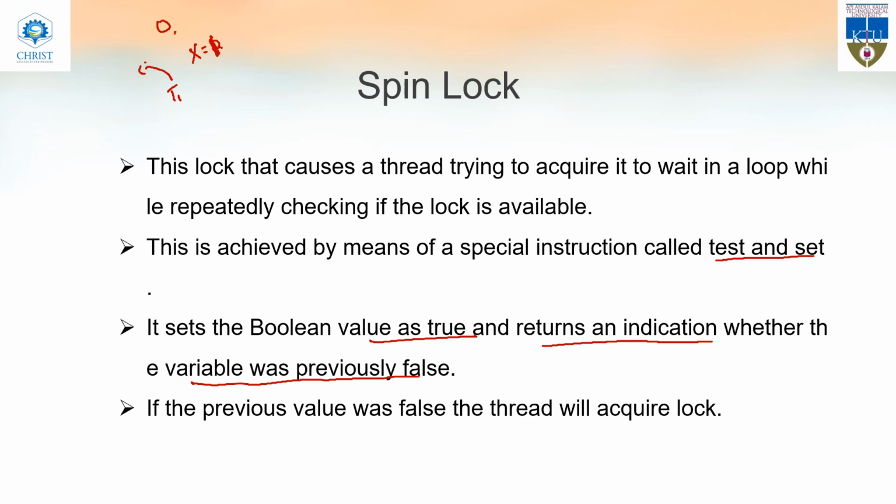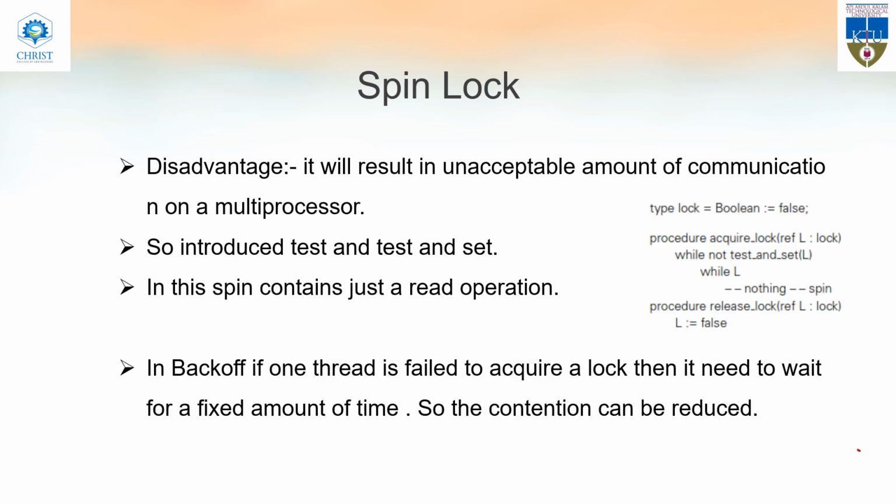While if T2 comes that way, it will set the value of x equal to 1, but before T2 came, T1 had already set the value of x to 1. So when we compare the previous state and the current state, there is no change. So T2 cannot access the value of x. This is how that problem can be solved.